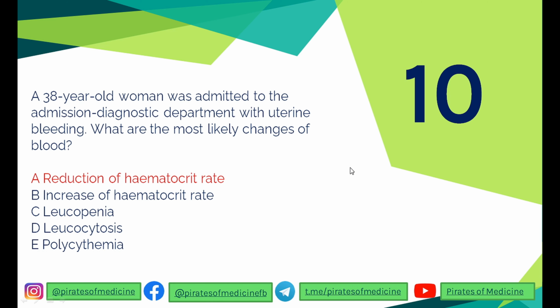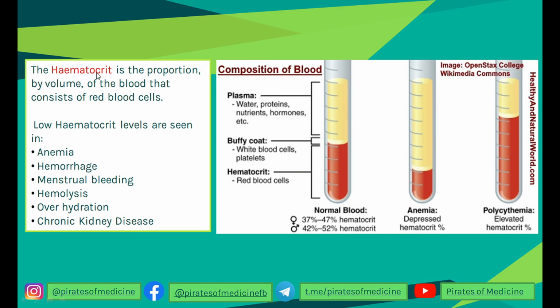That's all about immunofluorescence. The next question is that a 38-year-old woman was admitted to the admission diagnostic department with uterine bleeding. So what are the most likely changes in the blood? For understanding this, let's first take a look at what hematocrit is. Hematocrit is the proportion by volume of the blood that consists of red blood cells only. So the blood by composition has plasma, buffy coat and hematocrit. Plasma contains water, plasma proteins, nutrients, hormones, etc. Buffy coat only contains white blood cells and platelets, and hematocrit is composed of red blood cells or erythrocytes.